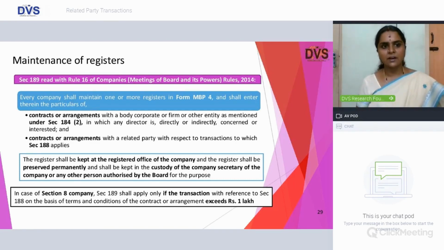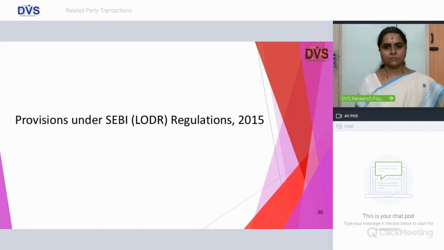And maintenance of register under 189 read with Rule 16, where every company shall maintain one or more such registers in MBP 4, where you shall disclose the contract or arrangement pursuant to section 184(2) and the contracts to which RPT shall apply and squarely falls within the ambit of section 188. Again, there is an exception provided to section 8 companies there.